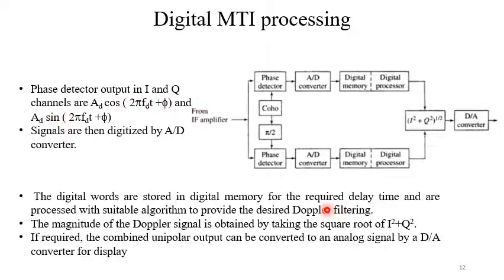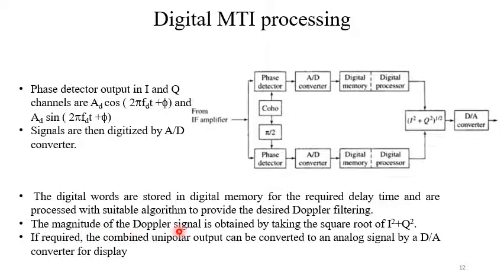For the Q channel, this is the signal. Then the signals are digitized using an AD converter. So we have two AD converters for the I channel and Q channel. Then we have digital memory and a digital processor. Digital words are stored in digital memory for the required delay time and are processed with a suitable algorithm to provide the desired Doppler filtering.